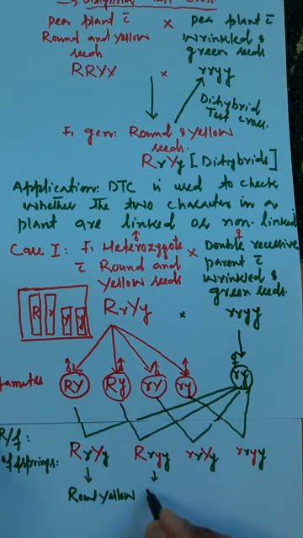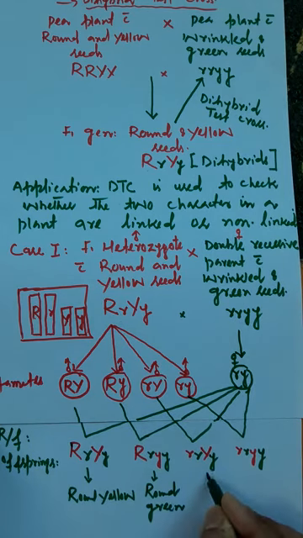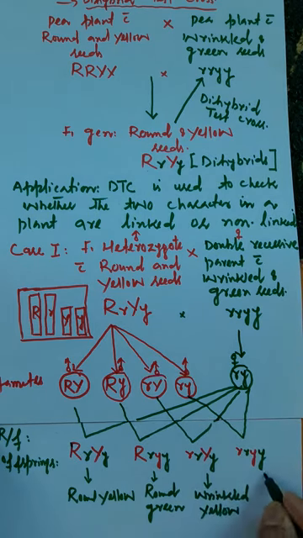This will produce the seeds round green, and this offspring will produce the seeds, they will be wrinkled yellow, and the last offspring will produce the seeds, those will be wrinkled green.